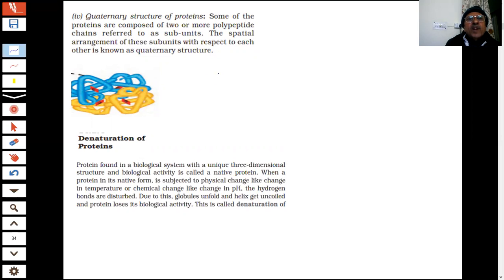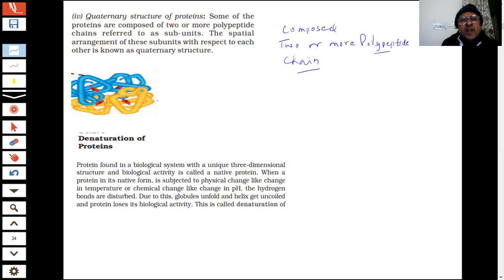So in this case, they are composed of two or more polypeptide chains. Everything is coming from polypeptide chains, but if there are different polypeptide chains, different colors we have shown, they form a structure which is known as quaternary structure. So this is an example of the quaternary structure.